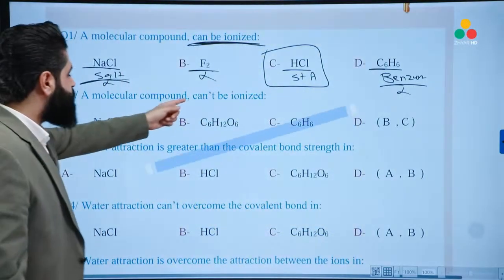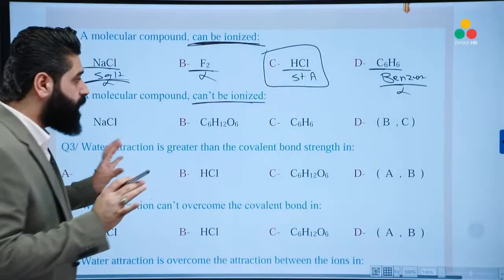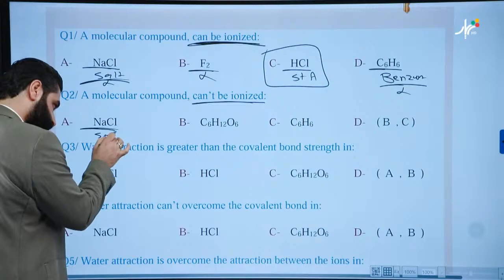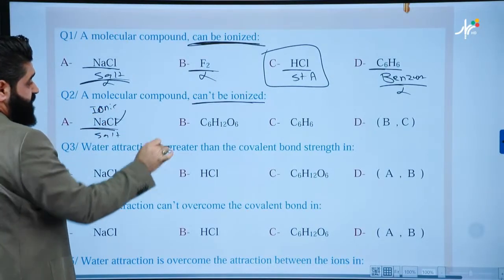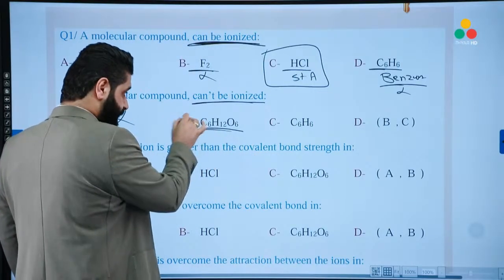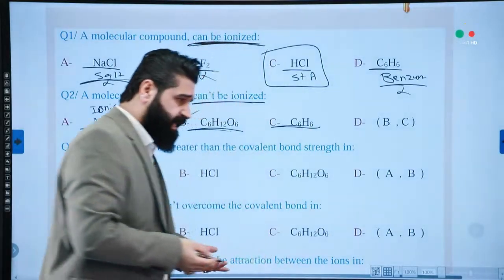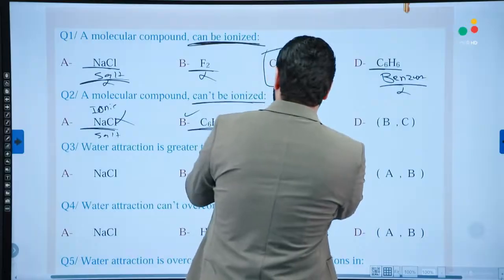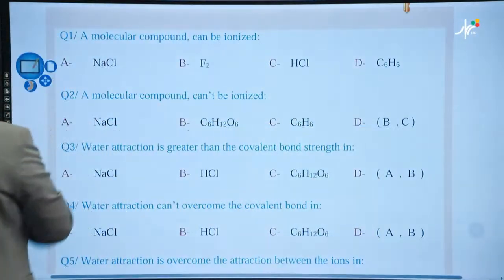Question 2, a molecular compound can't be ionized. Which of the following is a molecular compound? First of all, this is a salt. It's an ionic compound. This is incorrect. Glucose, yeah, this is correct. It cannot be ionized. Benzene, it's also classified as a non-electrolyte. It cannot ionize. This is also true. The correct answer is D, I mean.